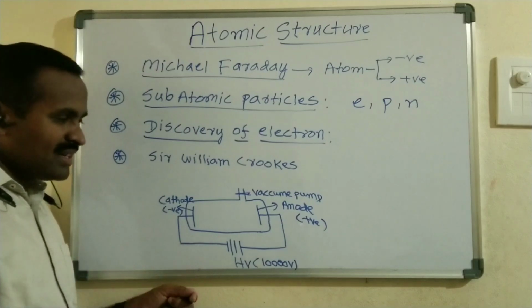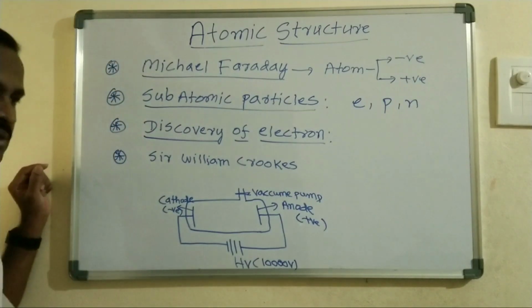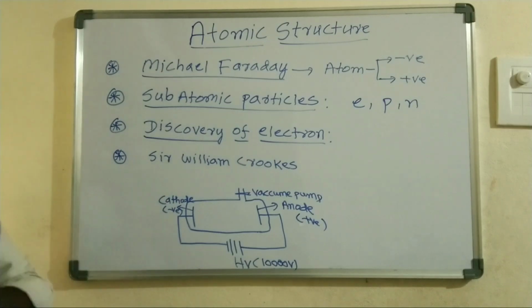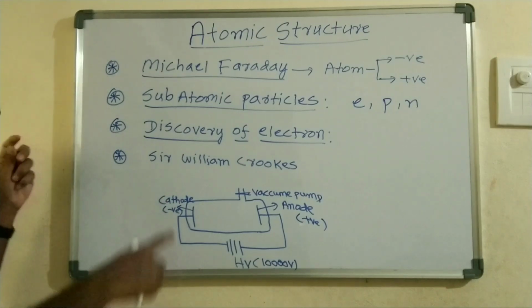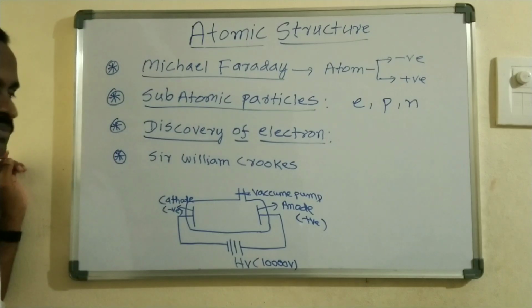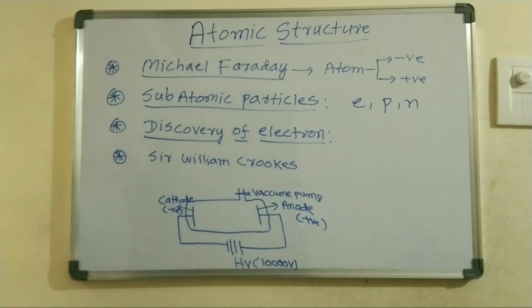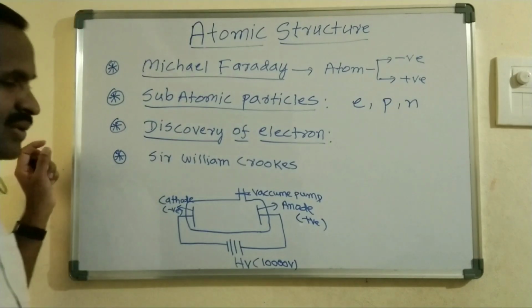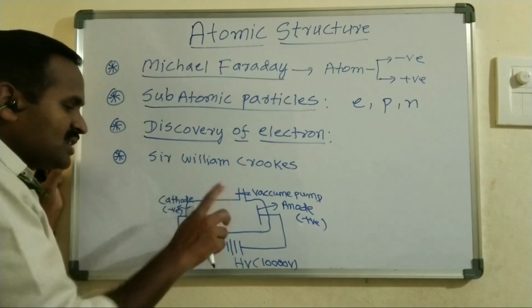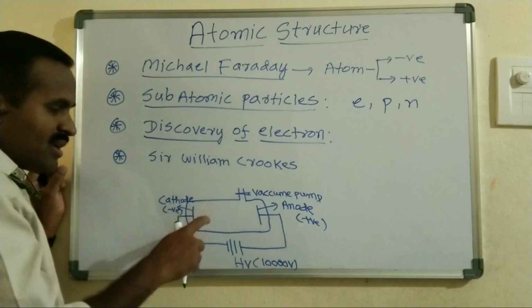In this, cathode rays are produced, and from that the discovery of the electron was made. The discovery of the electron was done by J.J. Thomson, based on the discharge tube experiment. He discovered the electron. This discharge tube is designed by Sir William Crookes.